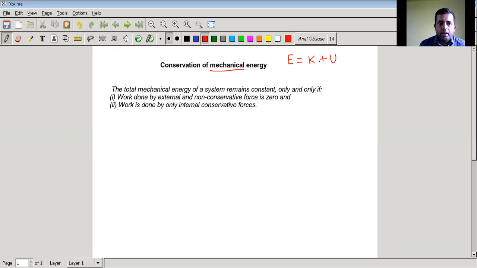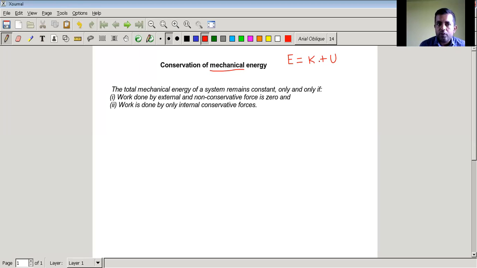Now, let us talk about under what circumstances this mechanical energy is conserved, and we'll take one or two examples to explain. So the statement says that the total mechanical energy of a system remains constant. Constant means one number, like 10, 20, whatever.